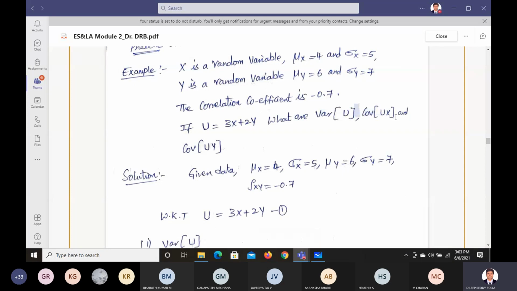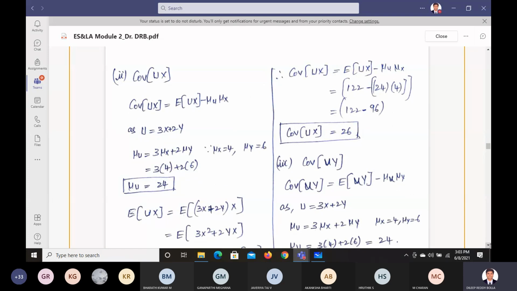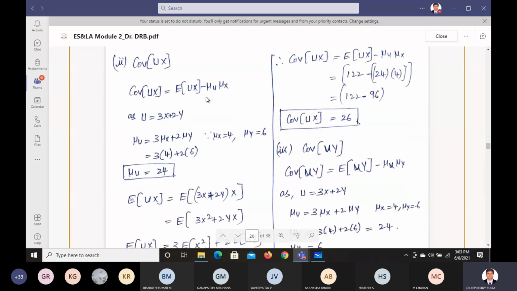Now how to do covariance of ux and covariance of uy. So covariance of ux, if you know how to do it, similarly you can do covariance of uy. So covariance of ux is what? It is E of ux minus mu u into mu x. We know the value of u as 3x plus 2y. From that the value of a is 3 here and the value of b is 2.